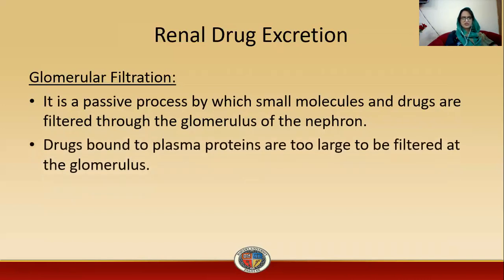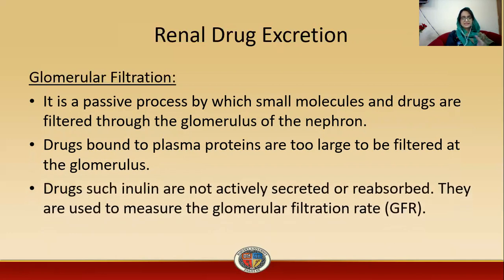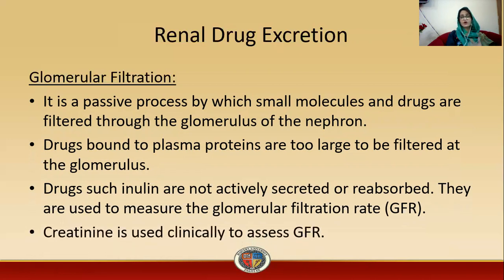The drugs which are bound to plasma protein are too large to be filtered at the glomerulus, so these drugs do not get filtered through the glomerulus. Drugs such as inulin are not actively secreted or reabsorbed. They are used to measure the glomerular filtration rate, in which we estimate how efficiently the kidney is performing its function. Creatinine is usually used clinically to assess the glomerular filtration rate.